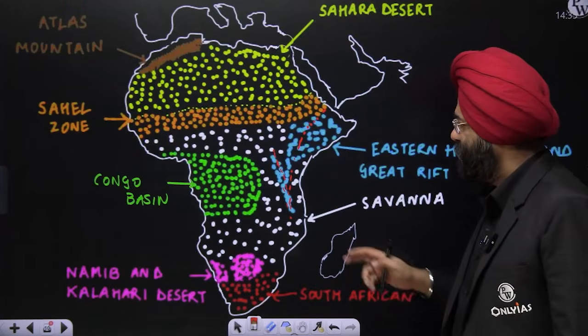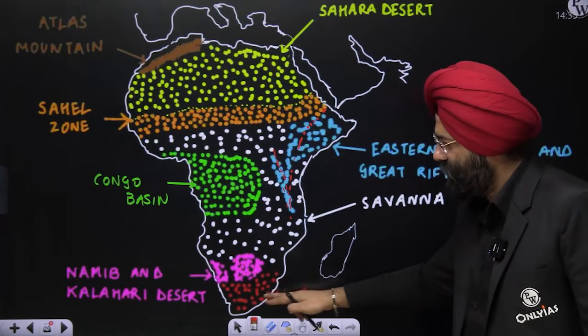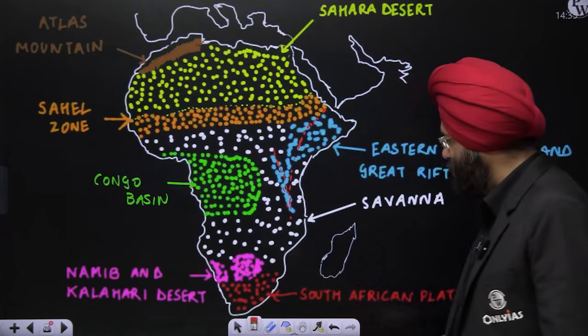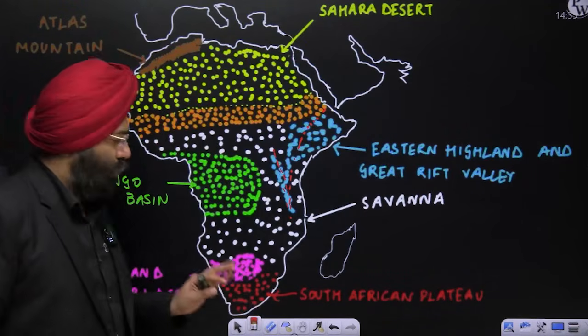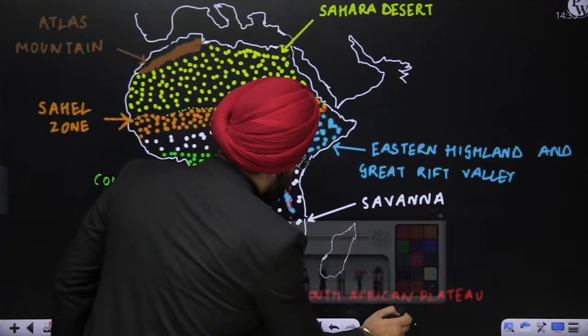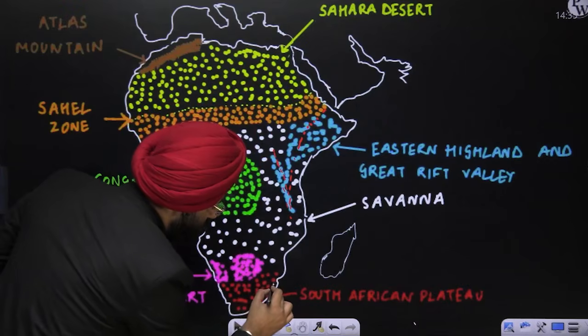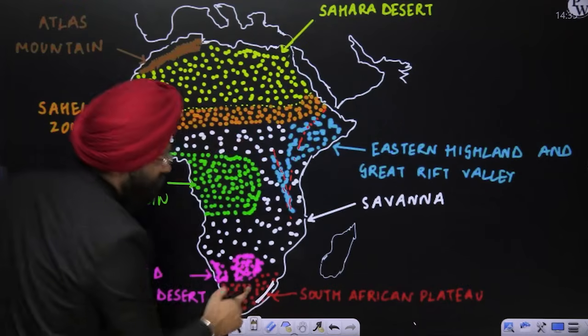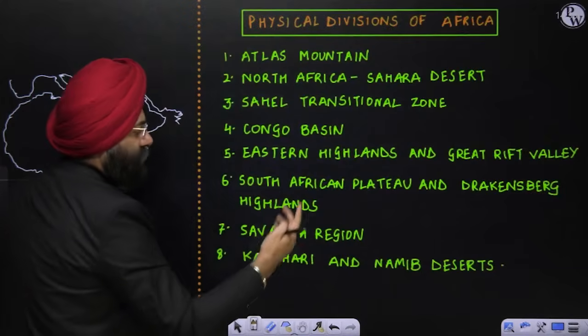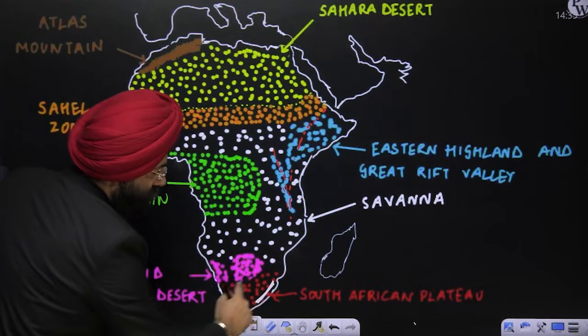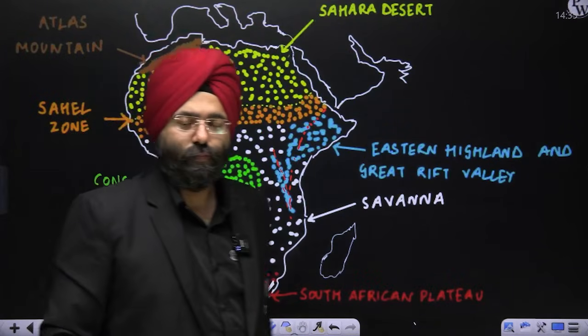The savannas. Now, if you come here in the lower part, you will see the South African plateau. Over here, you have a very important mountain range, which we will study later on also, Drakensberg. This is the Drakensberg. That is why it is written South African Plateau and Drakensberg Highlands or the hills. So this is the Drakensberg. This is the overall region, that is the South African Plateau.